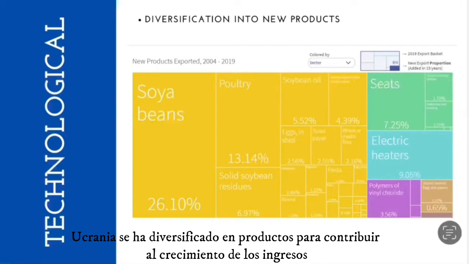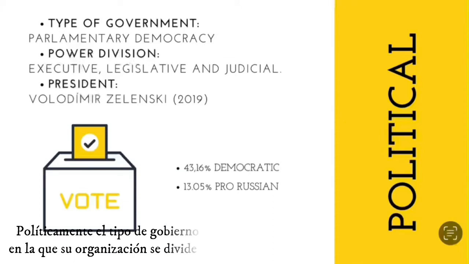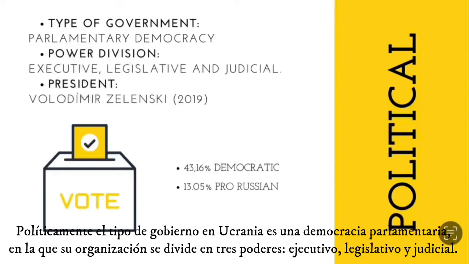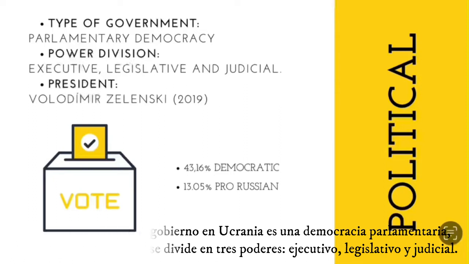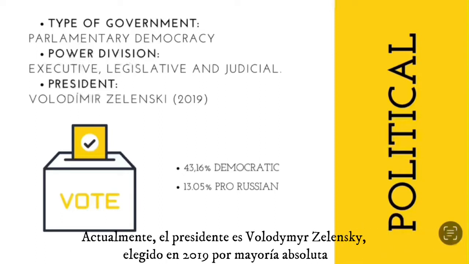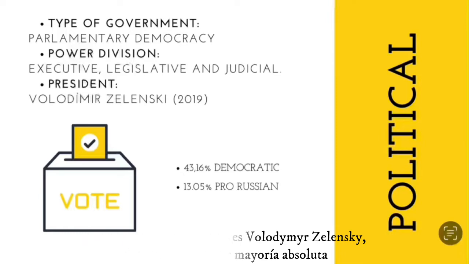Ukraine has diversified into new products to contribute to income growth. And politically, the type of government in Ukraine is a parliamentary democracy, in which its organization is divided into three powers: executive, legislative, and judicial. Currently, the president is Volodymyr Zelensky, elected in 2019 by an absolute majority.